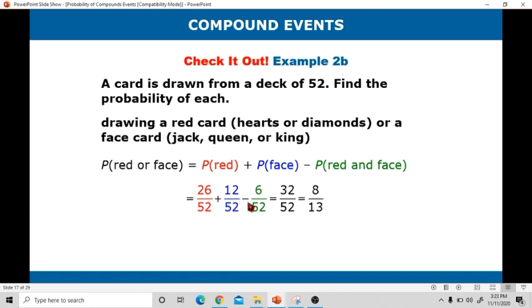Then minus the probability of drawing a red card and a face card, which is 6 all over 52. Why 6 all over 52? Because there are the jack of hearts, queen of hearts, and king of hearts. Then there are also the jack of diamonds, queen of diamonds, and king of diamonds. That's 6 in all, so 6 all over 52. It is equal to 32 all over 52. Simplify, it will be 8 all over 13. Therefore, the probability of drawing a red card or a face card is 8 all over 13.